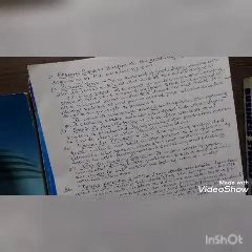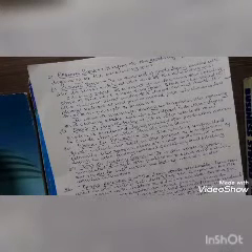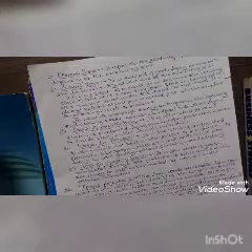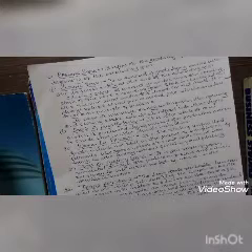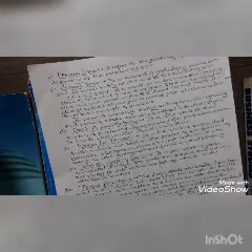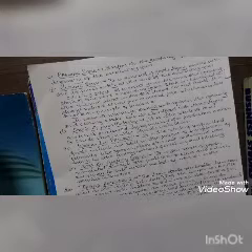Now the accounting terms in continuation. So there are two types of stock. One is your opening stock and the second is the closing stock. Now the opening stock refers to the goods lying unsold at the beginning of the accounting year. Closing stock is the amount of the goods lying unsold with the business at the end of the accounting year. Closing stock of the current year becomes the opening stock of the next year.